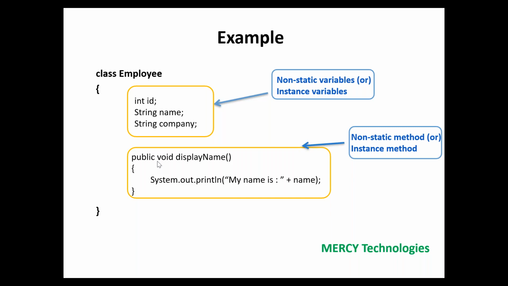For now you can understand that if I mention the keyword static, that is called a static variable or static method, and if I don't mention the keyword, that is called an instance method.